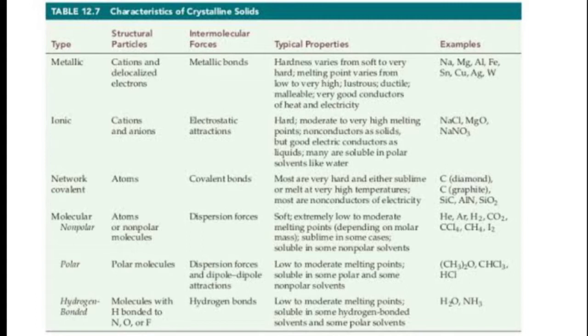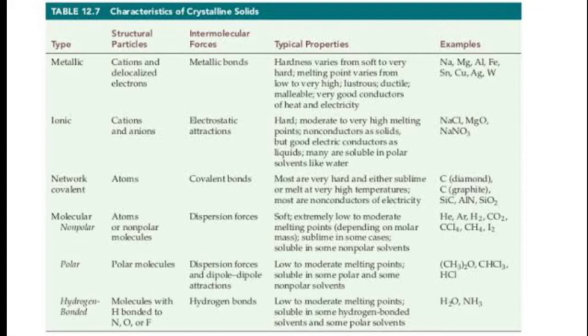So see, the first one is metallic solids or metallic crystals. Any crystal is made up of particles or atoms. Metallic crystals are generally made by combining cations and electrons. Cations are positively charged species, while electrons are negative. By combining these species, metallic solids are made, and we also require certain binding forces. In these crystals, the binding forces are metallic bonds, which are formed by combining cations and electrons.